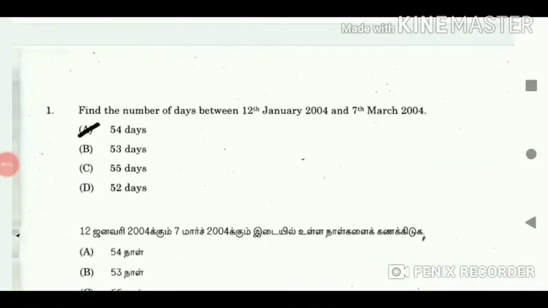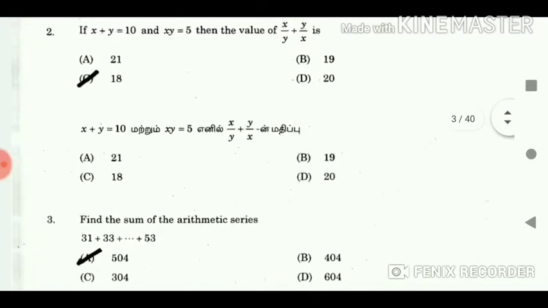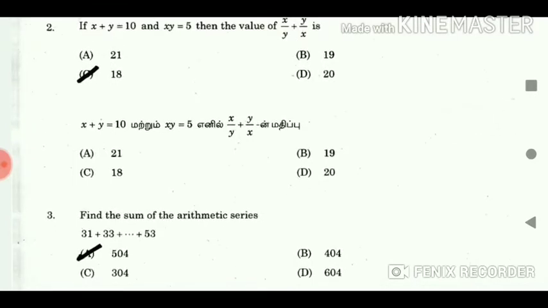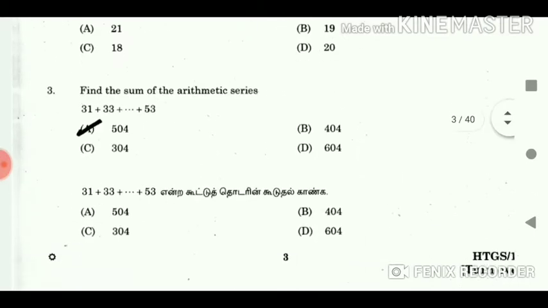1. Find the number of days between 12th January 2004 and 7th March 2004. Answer: 54 days. 2. If x plus y is equal to 10 and xy is equal to 5, then the value of x by y plus y by x is? Answer: 18.